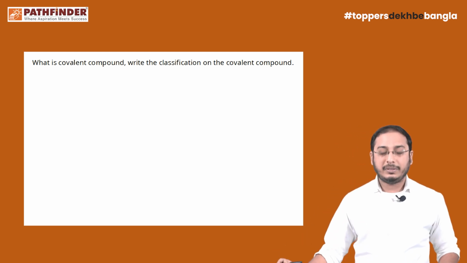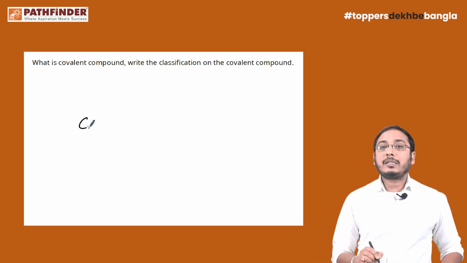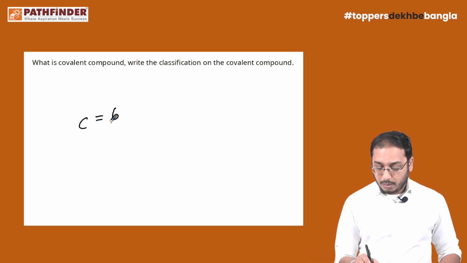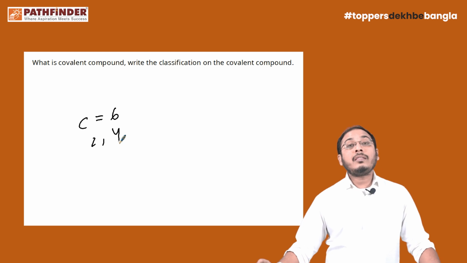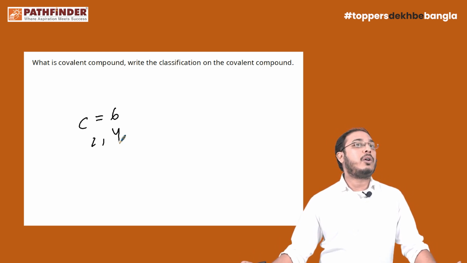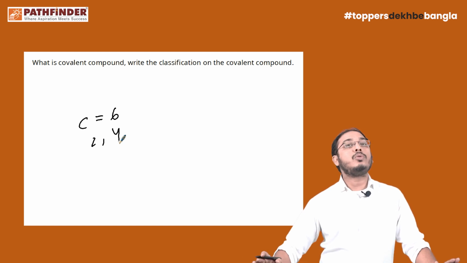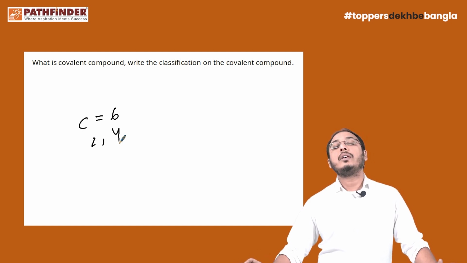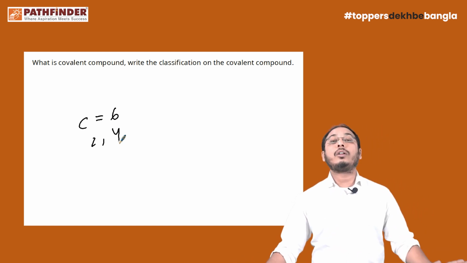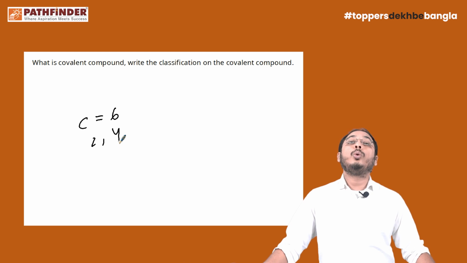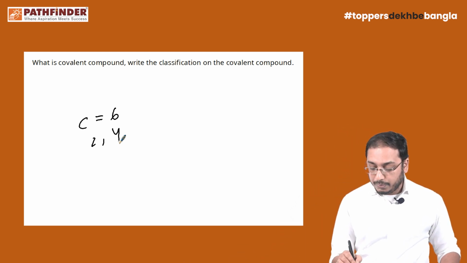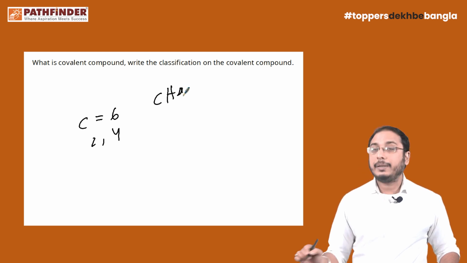For example, carbon. Carbon's atomic number is 6. So its configuration will be 2, 4. In this element, carbon can neither accept electrons nor donate electrons. That means no C4 plus or C4 minus will be possible, isn't it? In this case, to fulfill its octet, carbon is definitely going to share electrons with another element. For example, let's take a look at methane.